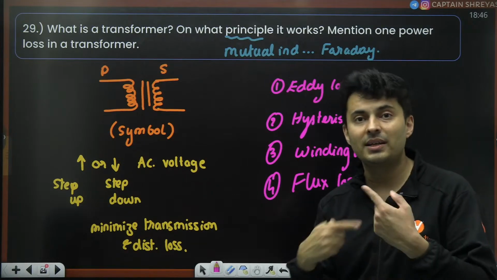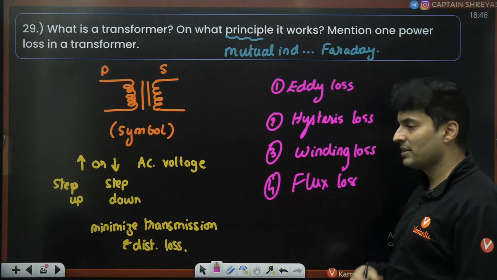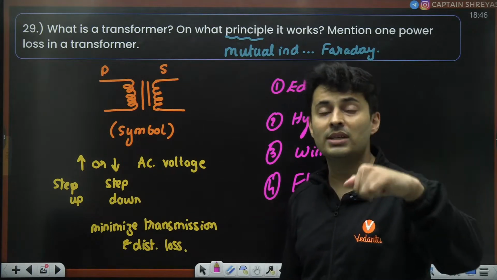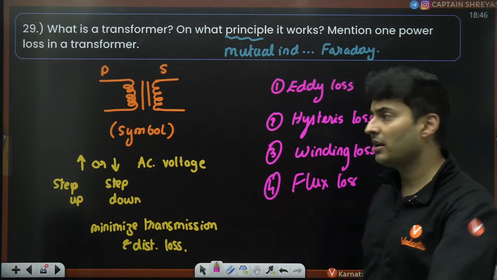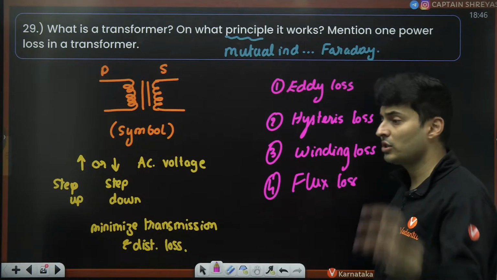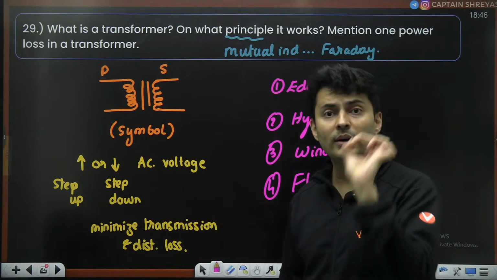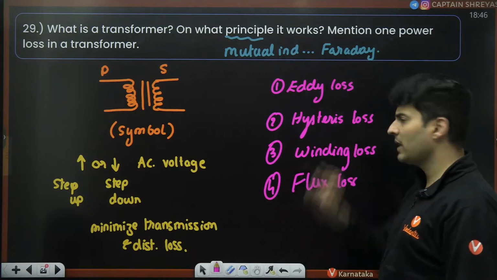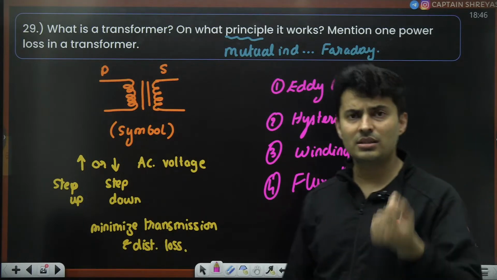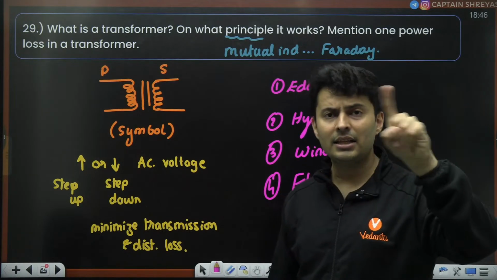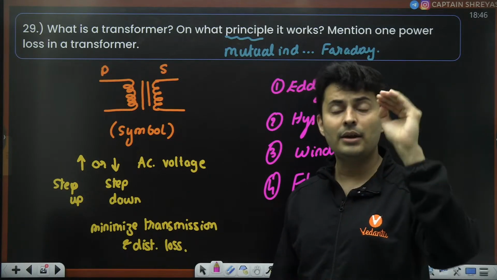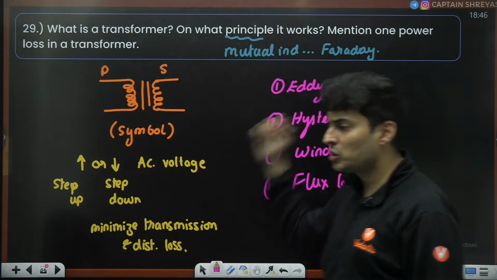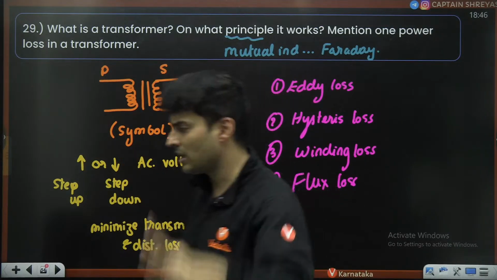How do you reduce the flux loss? By keeping concentric coils. If winding loss, you mention how you reduce that winding loss. It is reduced by using good conducting quality materials for the wires. Hysteresis loss, you reduce it by using good ferromagnetic material with a smaller hysteresis curve. Eddy current losses basically go as heat and they are inside that conducting core, and you reduce them by laminating the core. You mention that, you will be super duper impressing that examiner.